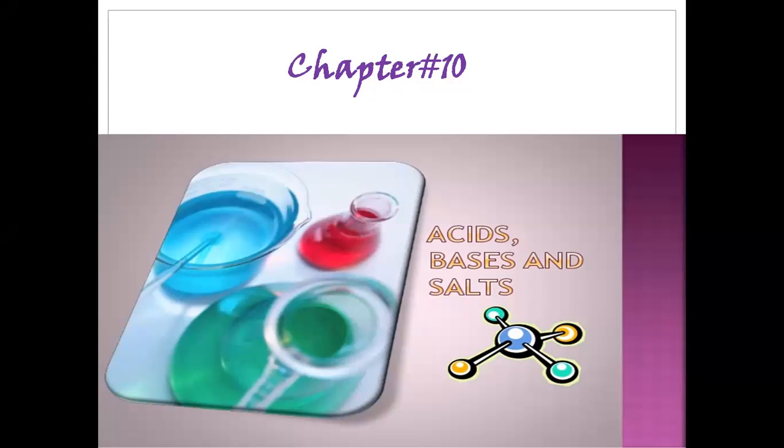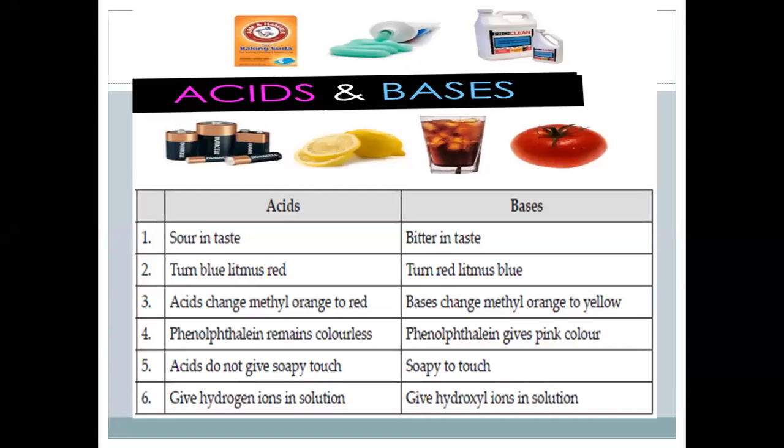Today we are going to start our new chapter, whose name is Acids, Bases and Salts. This whole chapter revolves around the different concepts of acids and bases, and how salts are formed by acids and bases. So let's start this chapter. First of all, as you all know, acids and bases are a part of our daily life.